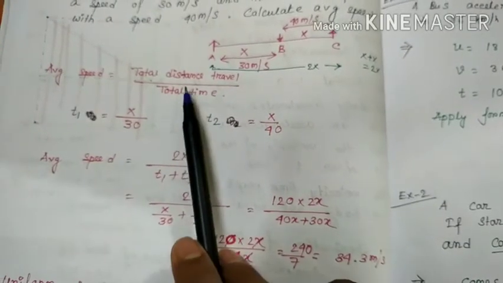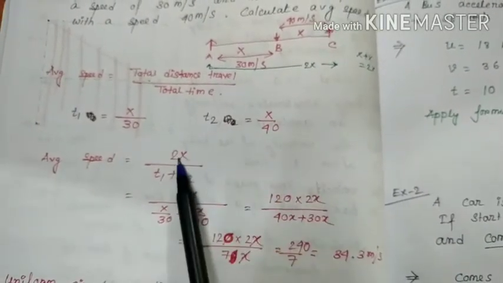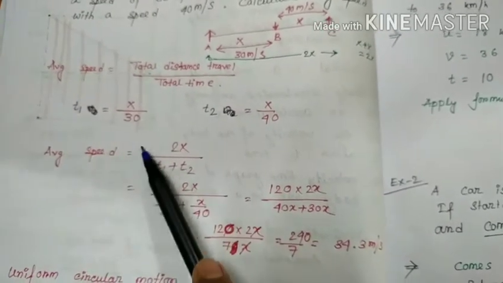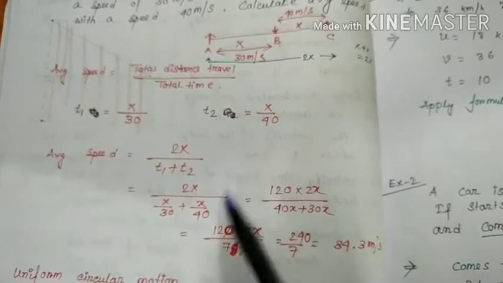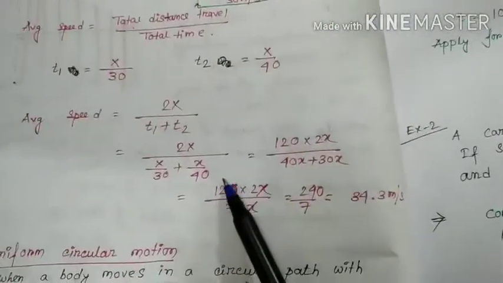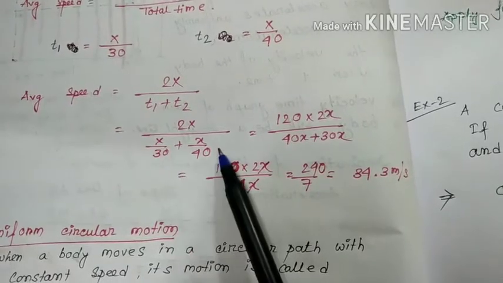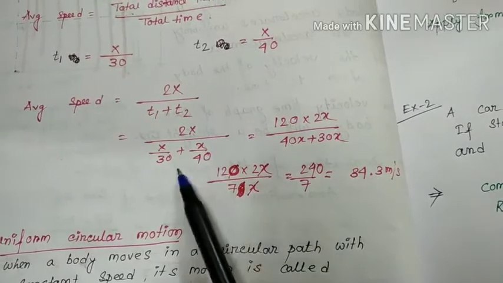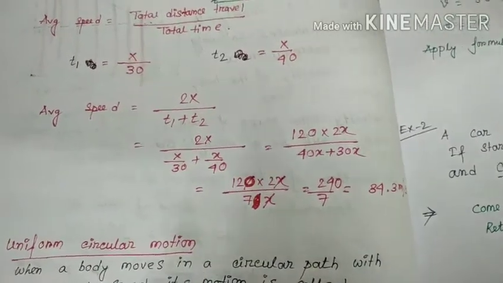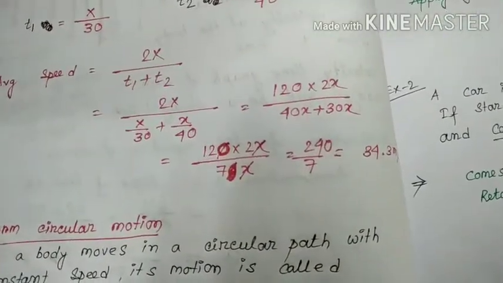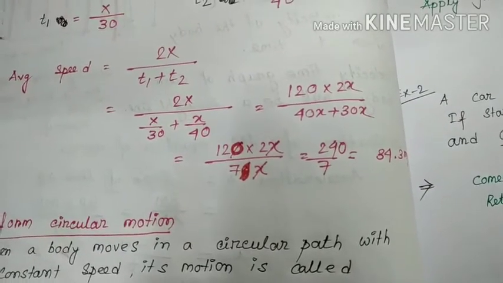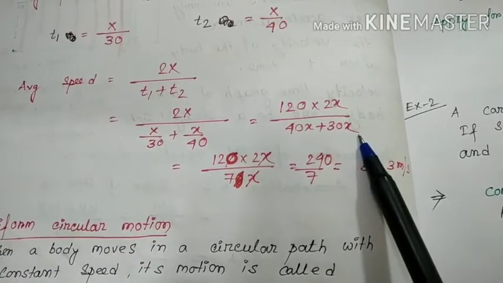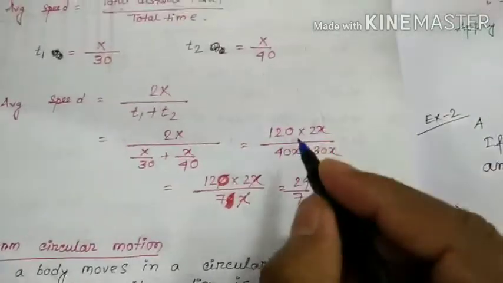So average speed is equal to total distance travelled over total time. Total distance is 2x, and total time is t1 plus t2, which is x by 30 plus x by 40. Now we can take the LCM of 30 and 40, which is 120. So just do the fraction addition: 120 into 2x by 4x plus 3x.